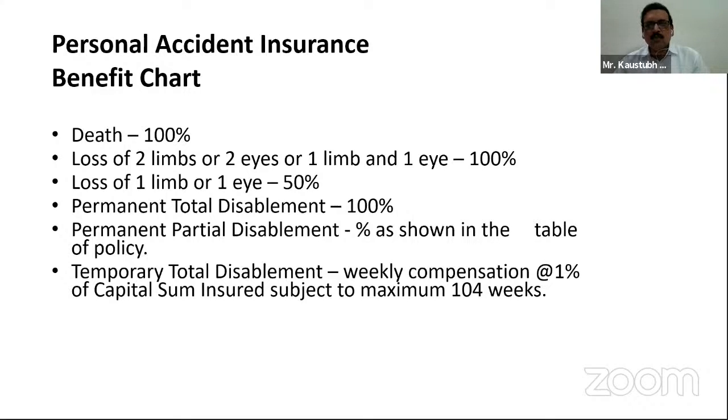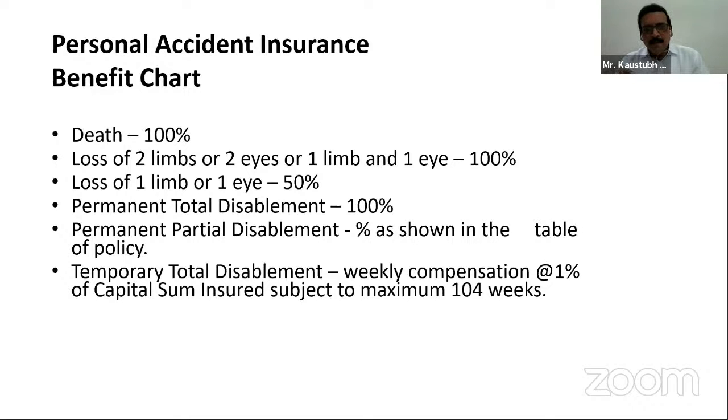When I say that due to a fracture to the right hand, a person has a plaster on his hand for 1 month and cannot go to work, that means 4 weeks. So the weekly compensation of 10,000 rupees for 4 weeks, that is 40,000 rupees, is the compensation payable to the person since he is suffering from temporary total disablement due to accident.